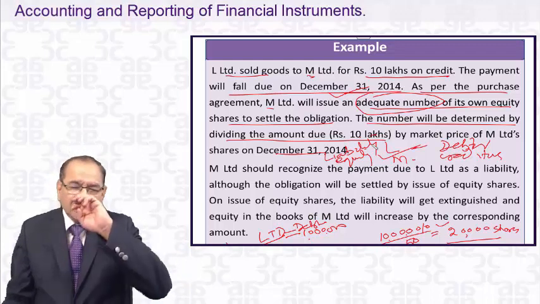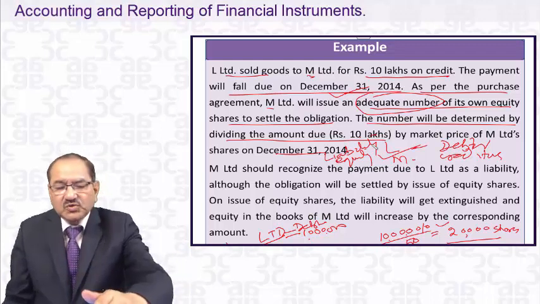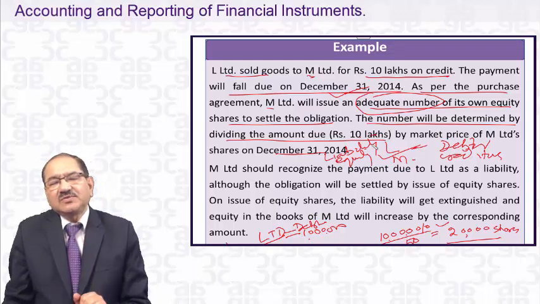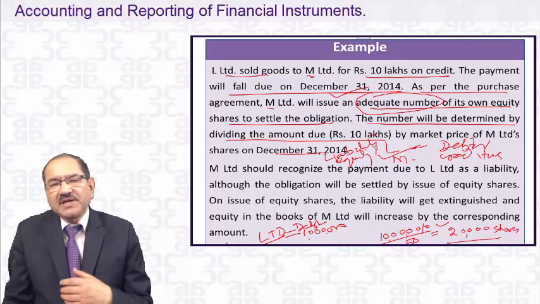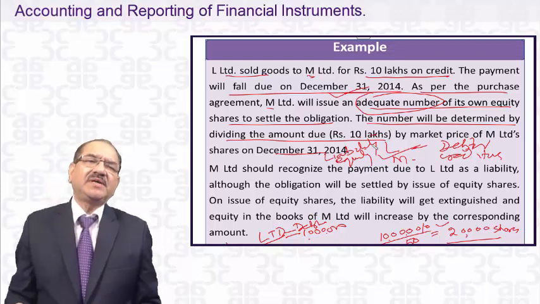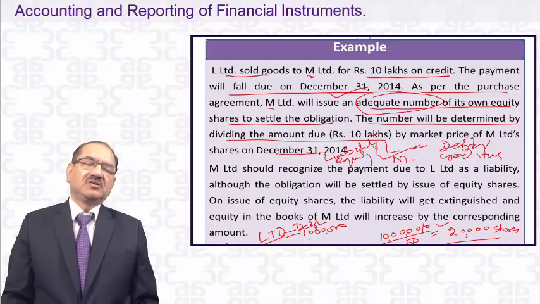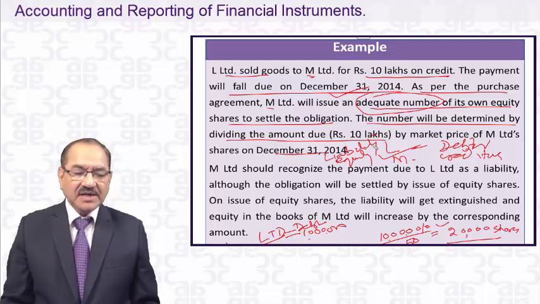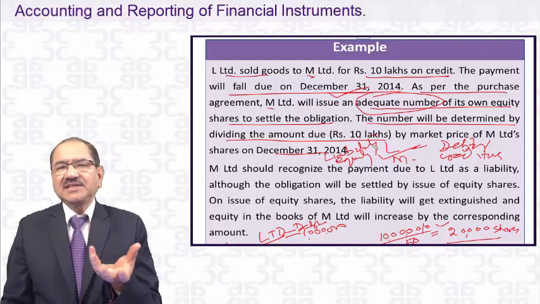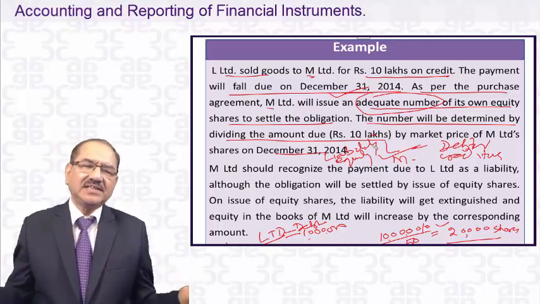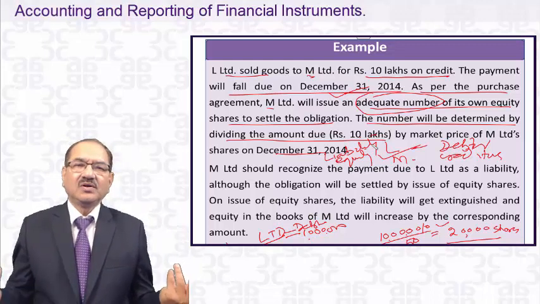He will be indifferent also if, suppose, these goods were sold on 1st July 2014 and they say on 31st December 2014, I will make you payment in shares, and the number of shares will be determined on 31st December 2014. L Limited will not be influenced by this. He says, yes, I will get 10 lakhs, nothing else, nothing more.